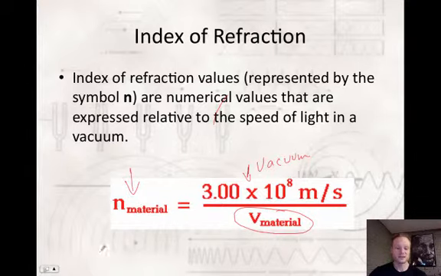And this n value, the lowest it can be is 1, which would basically be light traveling in a vacuum. Because if you take 3 times 10 to the 8th meters per second divided by 3 times 10 to the 8th meters per second, that would be 1. And as you go up from there, the speed of the wave gets slower. So an n value of, say, 3 is going to be considerably slower than an n value of 1.5 or something like that. So that's the index of refraction.